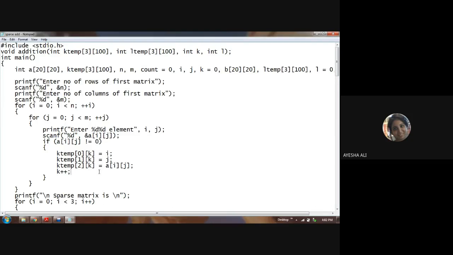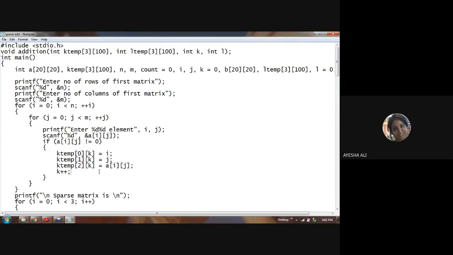K for the first instance is if a[i][j] not equal to 0. In the example which sir has shown right now, for i 0 and j 2, we were getting a value of 3. In that matrix where you had i as 0 and j as 2, the non-zero value was 3.